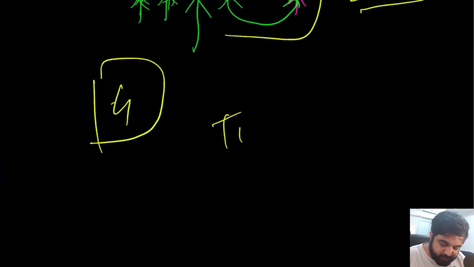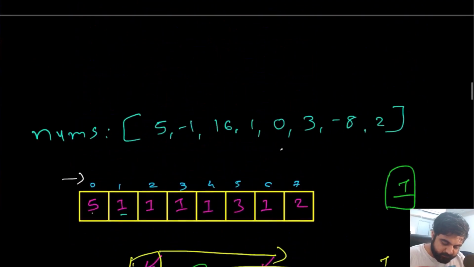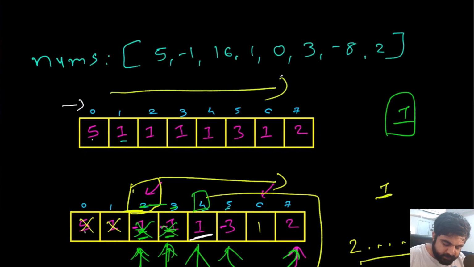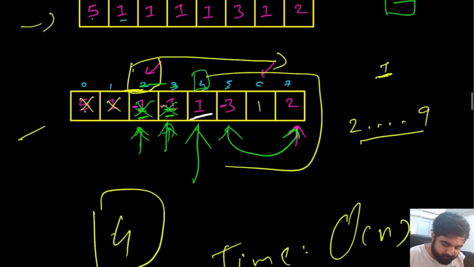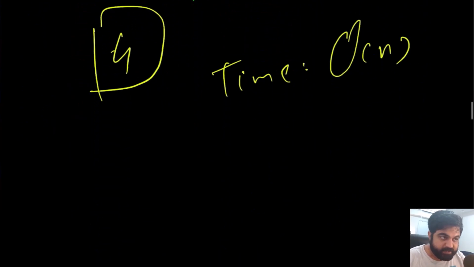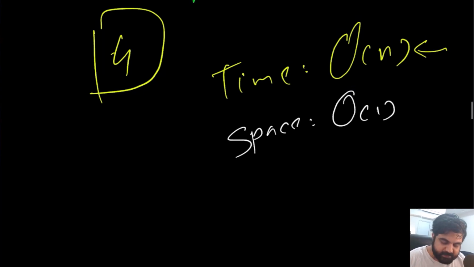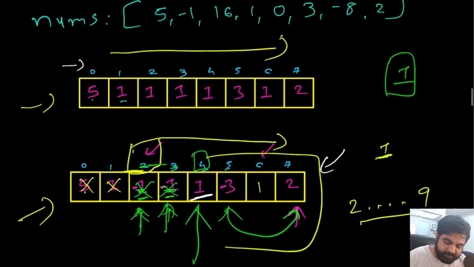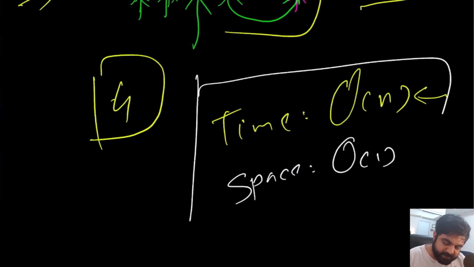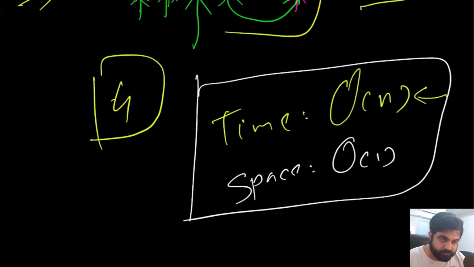If we see time and space complexity, the time complexity is going to be big O of n. Why? Because first of all, it takes big O of n time to generate this, and then it takes big O of n time to find the first missing positive integer. So we are satisfying on that aspect. And if we see space complexity, apart from using a couple of variables, we are not using any additional space, because all of these things are being done on the given input array nums. We are not creating an additional new array. This is a very good time and space complexity and a great approach to solve this problem.